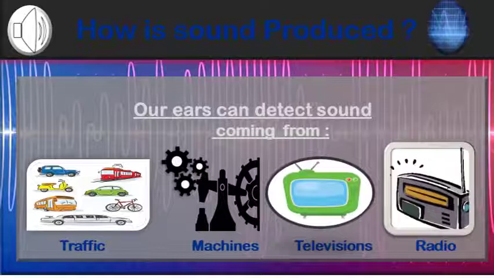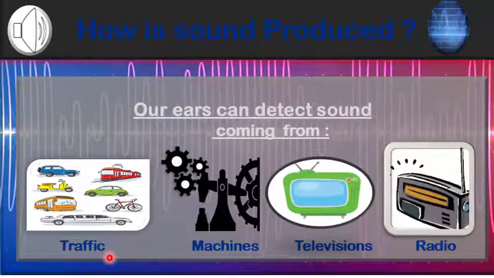Yes, my dear students, what is sound? Sound is a form of energy. And how is sound produced? There are different sources of sound. Our ears can detect sound coming from different sources. You can see different sources around you in your surroundings.